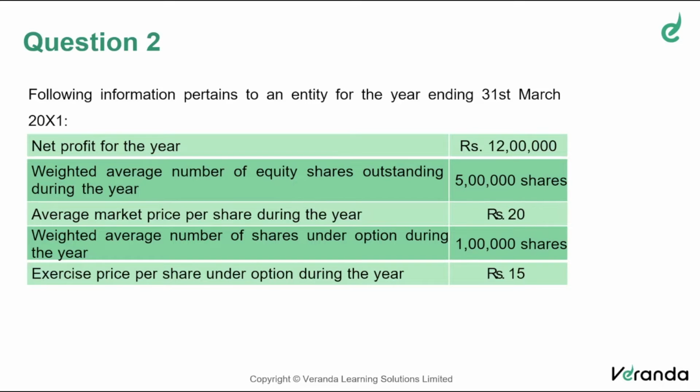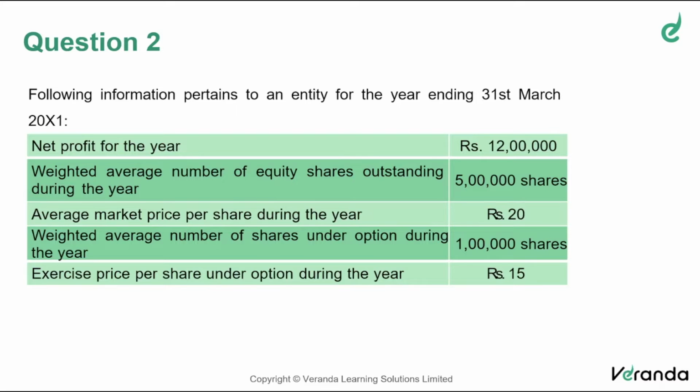They have given you net profit for the year. Weighted average number of equity shares outstanding is 5 lakh. Average market price per share is 20. Shares under option is 1 lakh shares. Exercise price per share under option is 15.